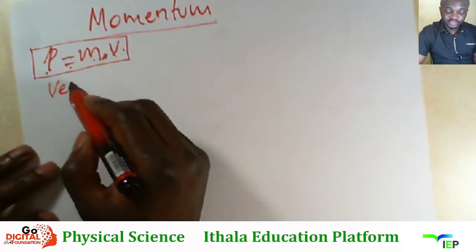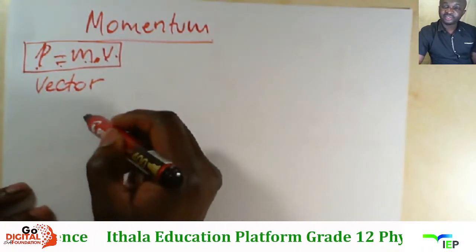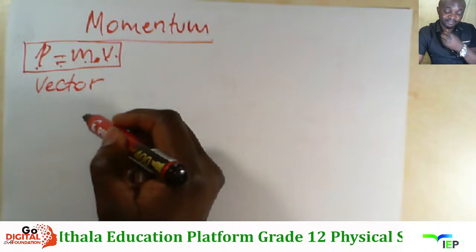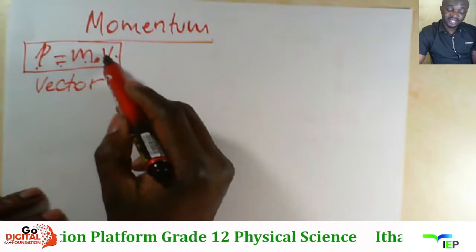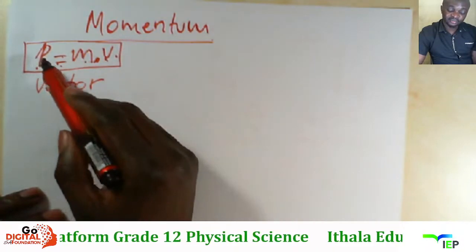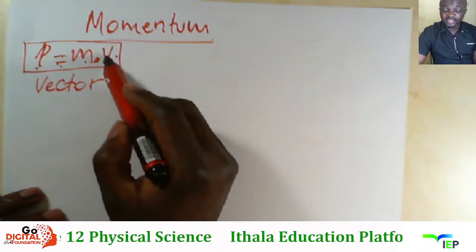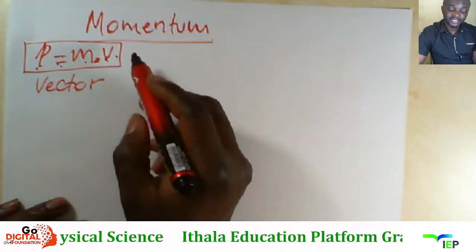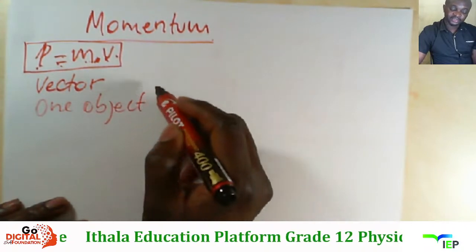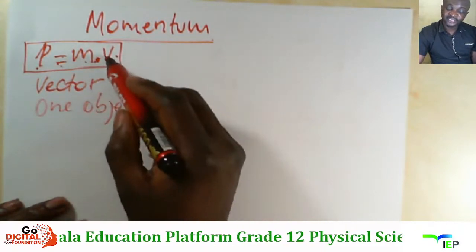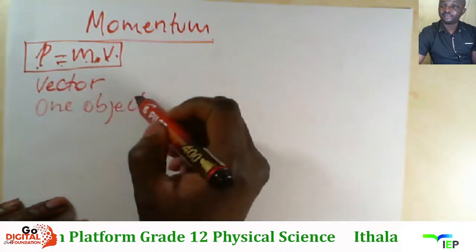Kumele ukhumbule ukuthi i-momentum is a vector quantity. Mangithi a vector quantity kusho ukuthi in a direction and in a magnitude. Most of the time uyabona ukuthi momentum isuka kwi-mass. Mass is a scalar and velocity is a vector. Ingakho this one is also a vector, right? So the vector nature ye momentum isuka kwi-velocity, right? So lana sikhuluma nge one object. So the momentum of the object can change. Kusho ukuthi speed yalo object ingashintsha, makushintsha nje speed kusho ukuthi ne momentum izoshintsha.